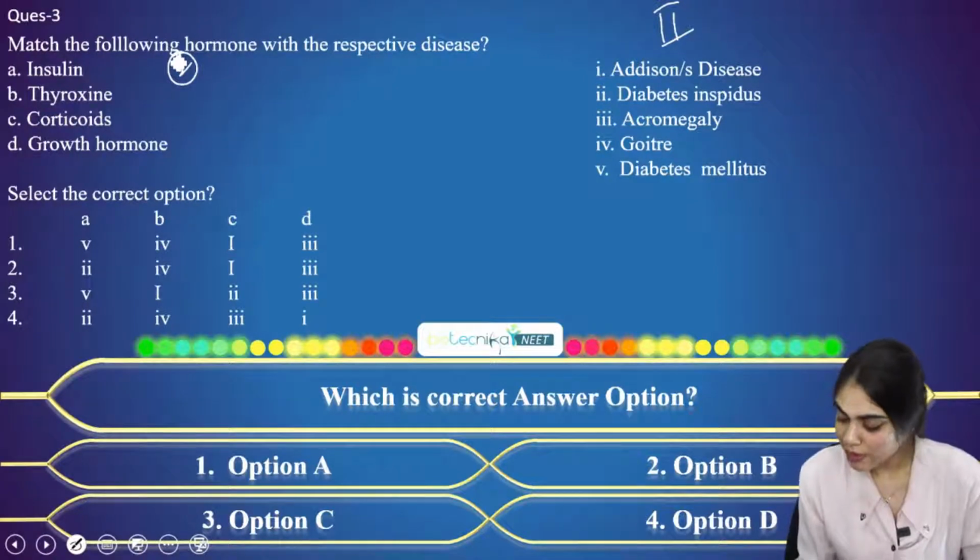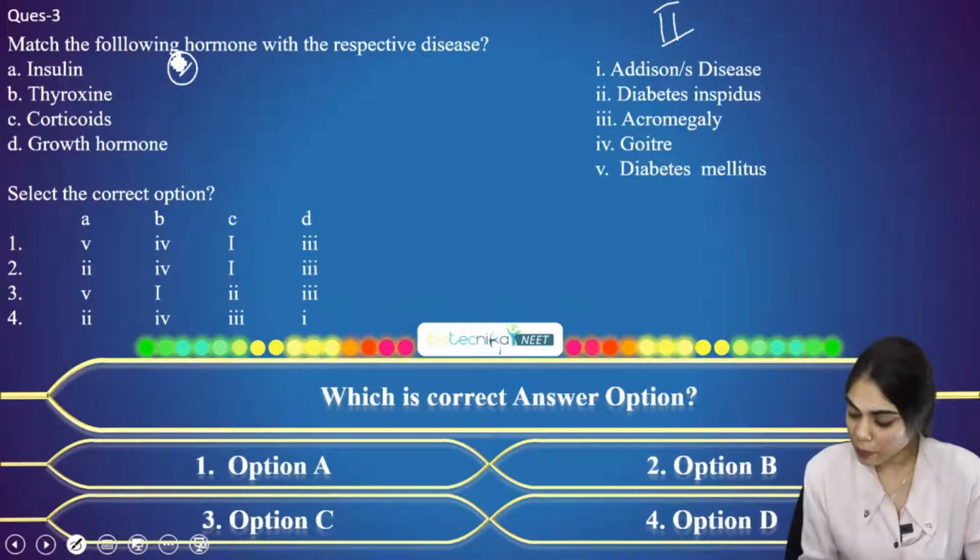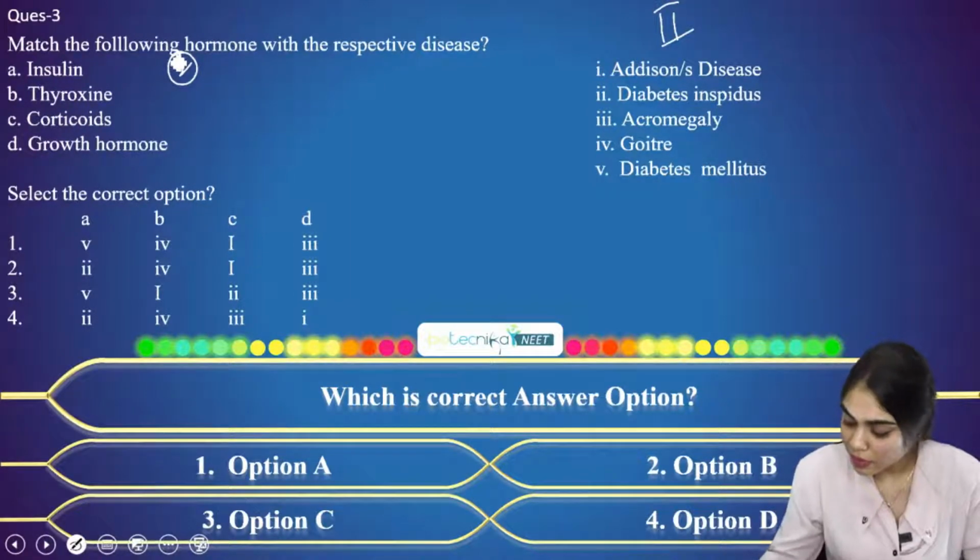Okay, Shivani, let's see what's the correct answer. Abhishek and all, you can also answer for this question.